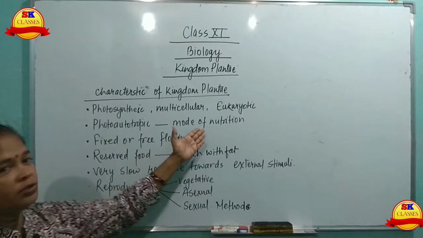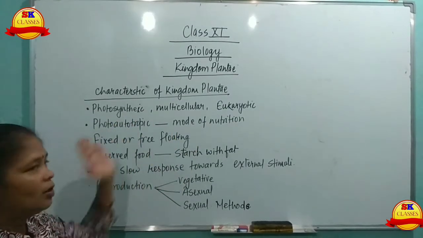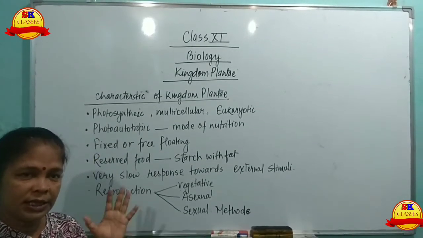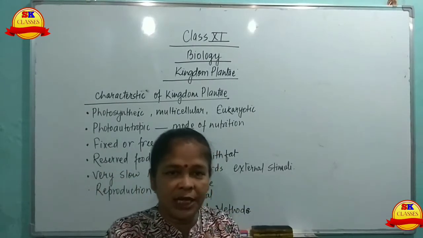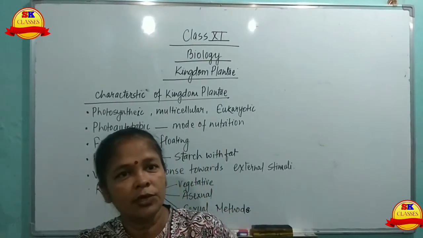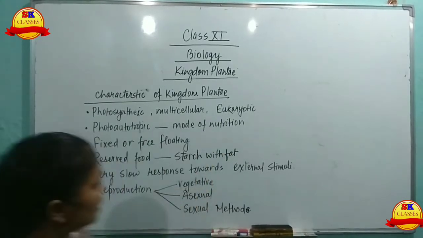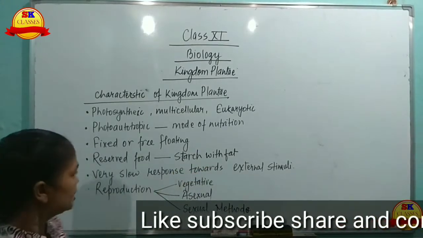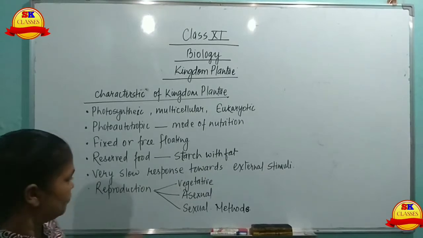Photoautotrophic is the mode of nutrition. They can prepare their own food with the help of light. Fixed or free floating. Fixed means it is attached to some substratum, or it is freely floating in the water. Very slow. Now next, what is the reserve food? It is starch and fat, and they show very slow response towards external stimuli.